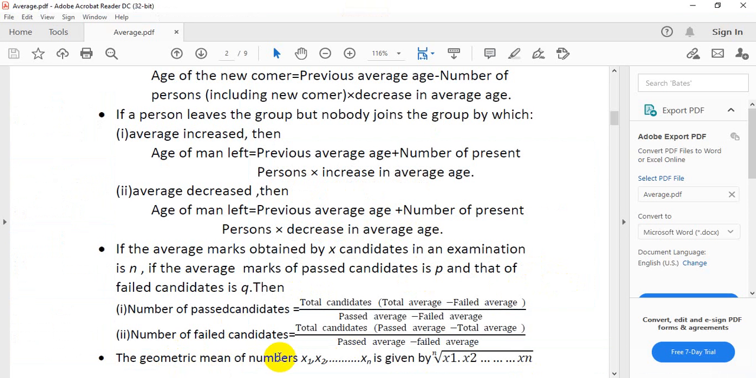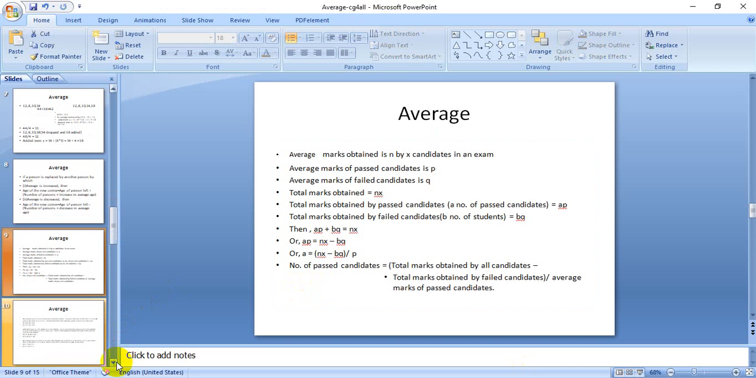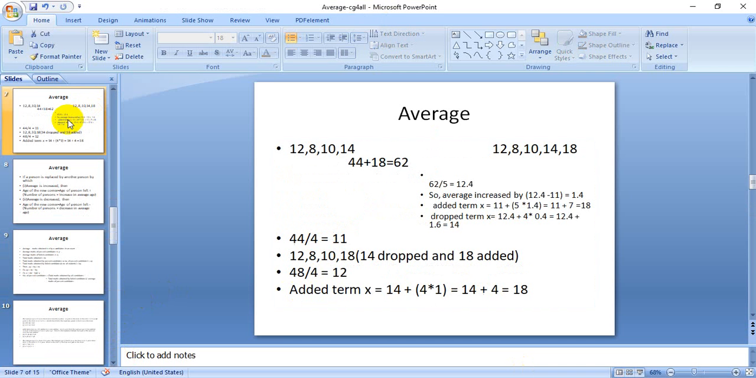The geometric mean of numbers x1, x2 up to xn is given by the nth root of x1 into x2 up to xn. So more or less this is okay. We can see here also another part of average.